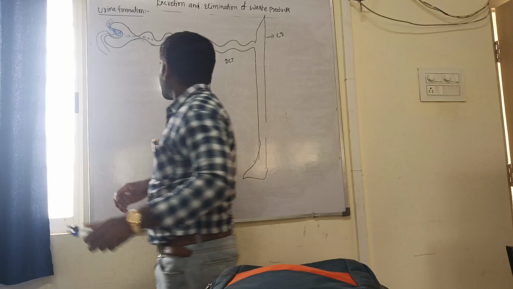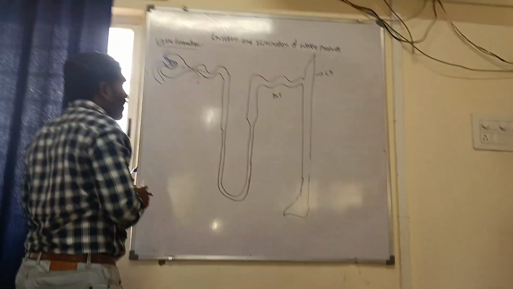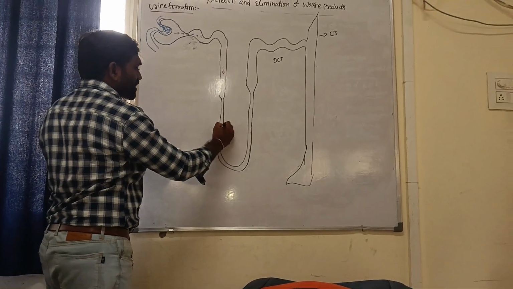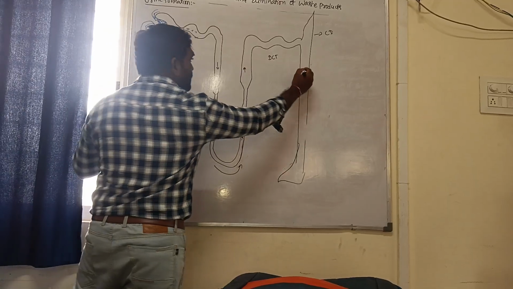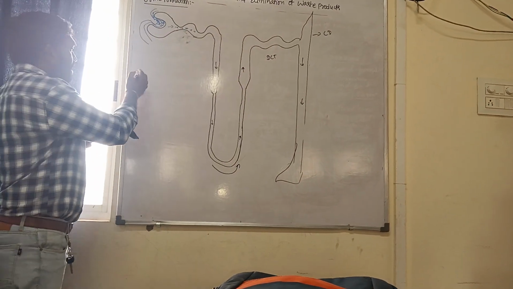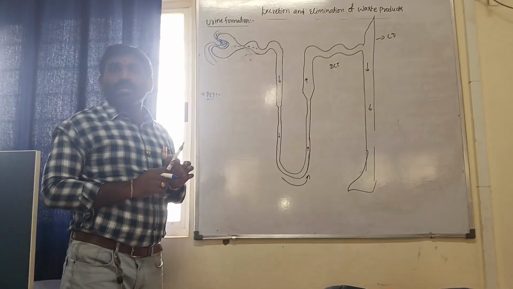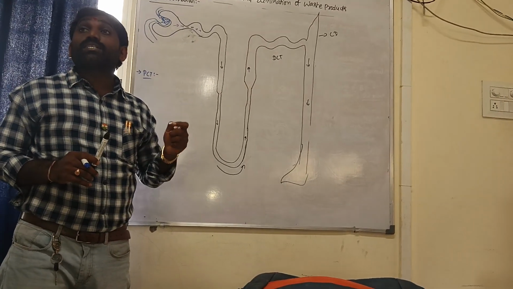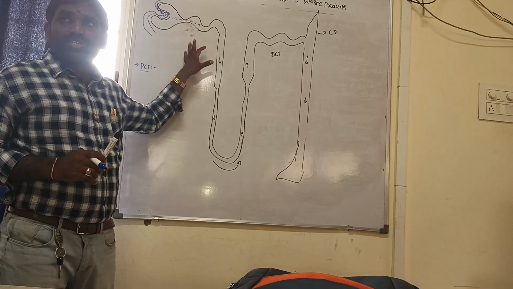First, let us talk about PCT. The filtrate flows like this, curving towards the right. PCT is lined by simple cuboidal brush border epithelium, which increases the surface area for reabsorption.